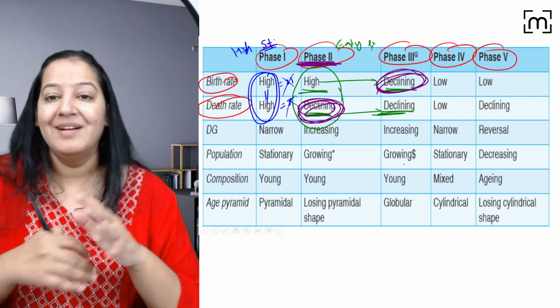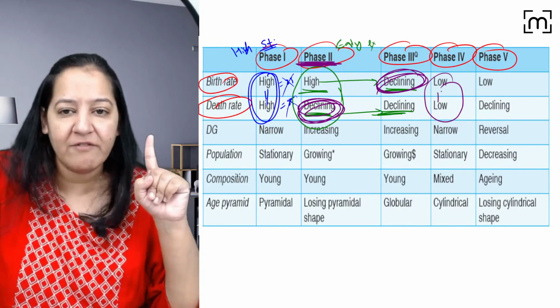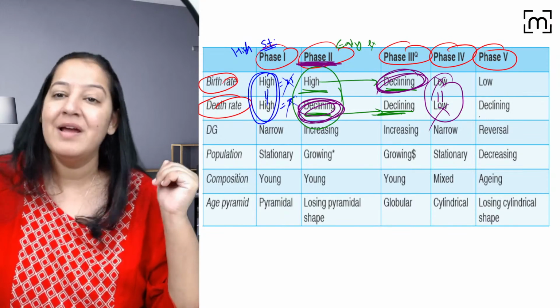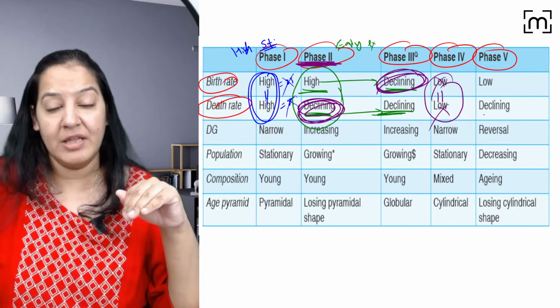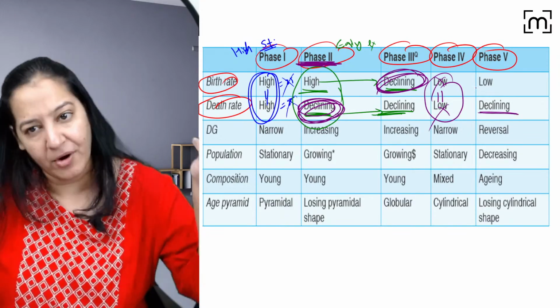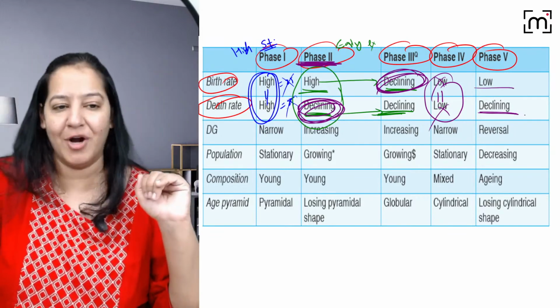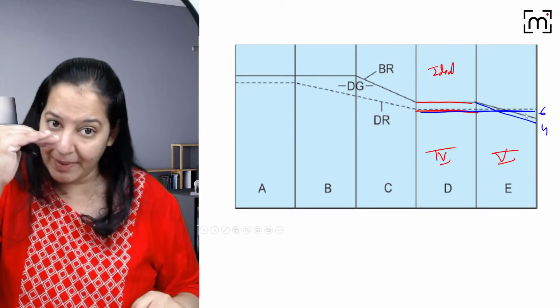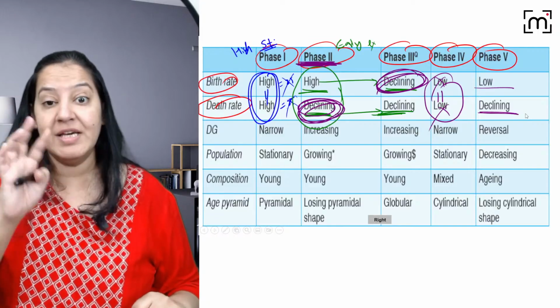You should understand it. In stage 4, both are low but equal and opposite, so they cancel each other. So population is again stable, a balanced model. And in stage 5, the death rate is declining, and the birth rate becomes lower than the death rate. You got my point? So this is the thing you have to learn. You should be able to make the graph, right? So these are the 5 stages.